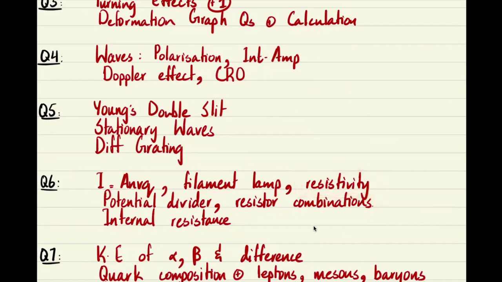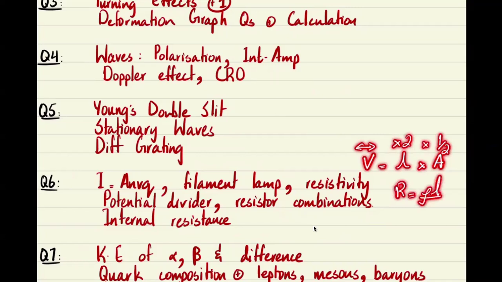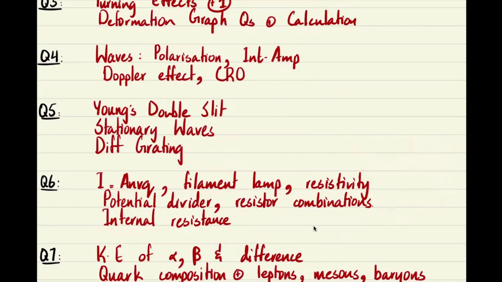For example, if you have the same volume of wire, but it's stretched so the length doubles, then you need to say that if the volume is constant and the length doubles, then the area would halve. By this analysis, resistance equals rho L over A. So length doubles, so resistance doubles, and because of area halving, resistance doubles again, so the resistance would become 4 times its value, right? So something like this I feel can be asked.